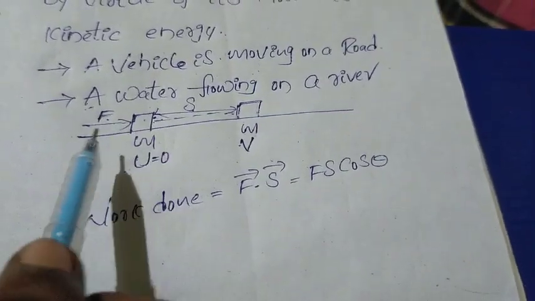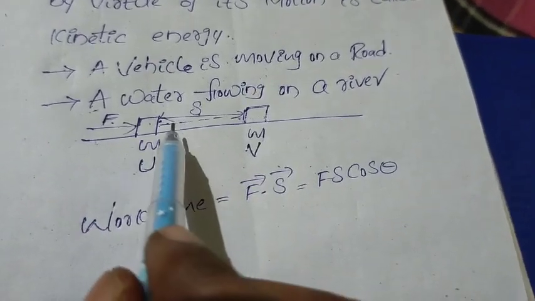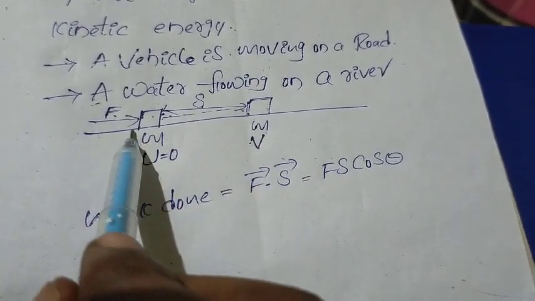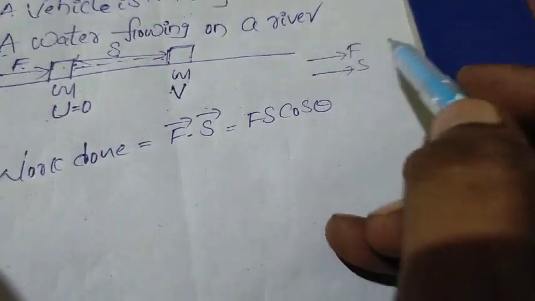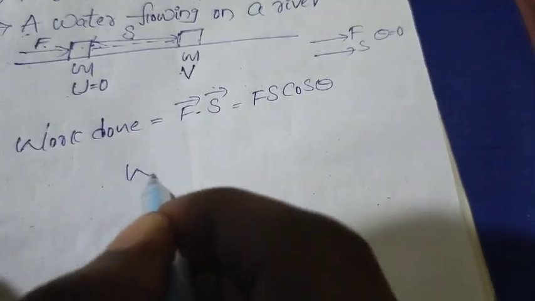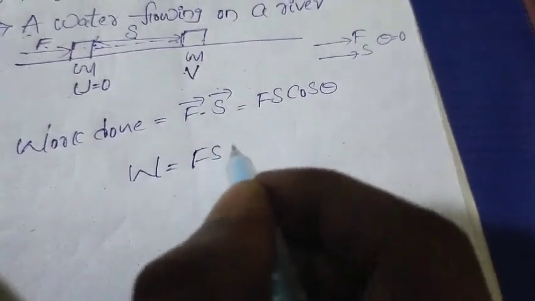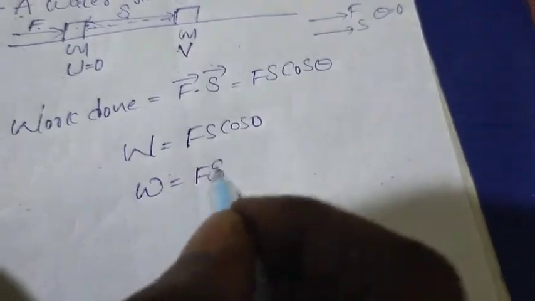We are applying the force on the block to the right side, and the body is displacing to the right side only. So both force and displacement are in the same direction. So the angle is 0. Now please substitute here. So work W is equal to F s cos 0. Cos 0 is 1. So work done is equal to F s.